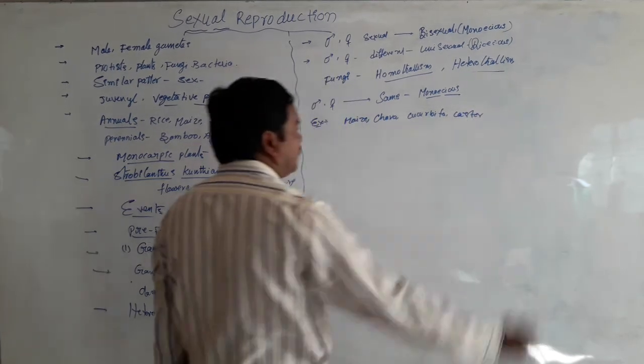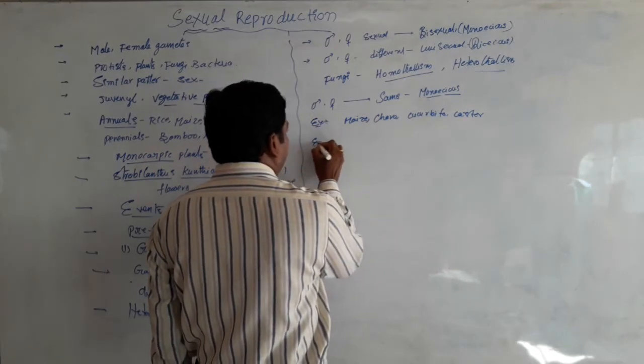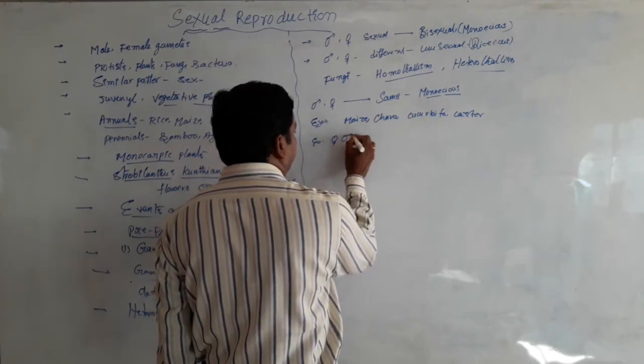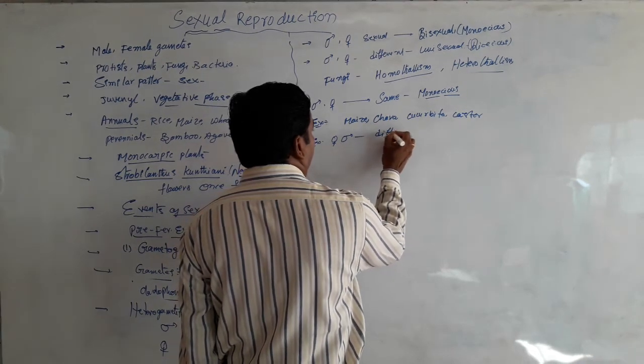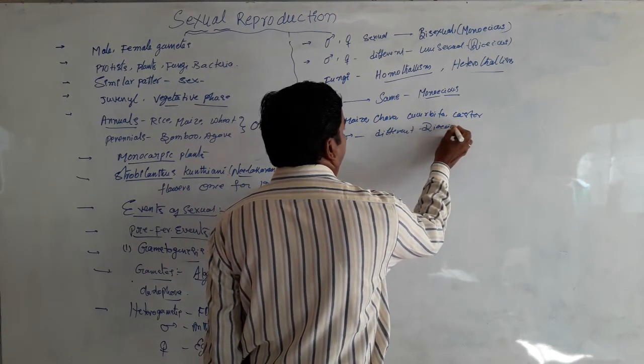Similarly, when male and female flowers are borne on different plants, this is called the dioecious condition.